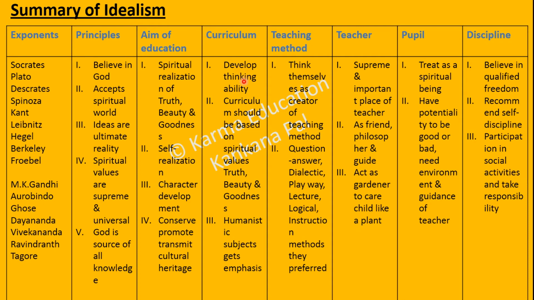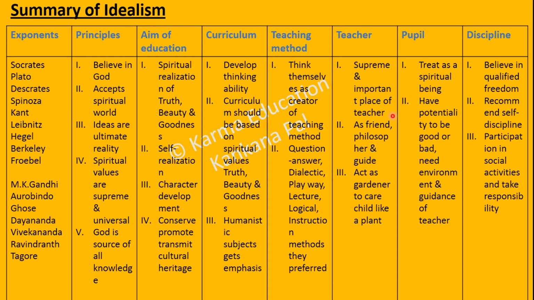Curriculum: develop thinking ability. The curriculum should be based on spiritual values like truth, beauty and goodness. Humanistic subjects get emphasis. Teaching method: idealists think of themselves as the creator of all the teaching methods. Question-answer method, dialectic, playway, lecture, logical and instruction methods they prefer.